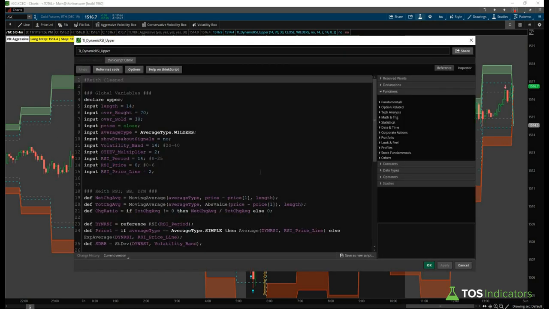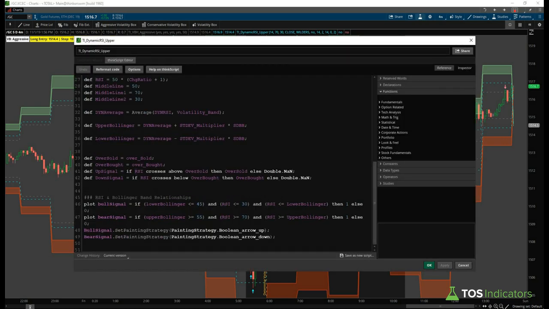Now, if we come back in here, we can see that we've introduced the RSI and the Bollinger Band relationships, and then we can continue moving down to the next relationship that we'd like to address.